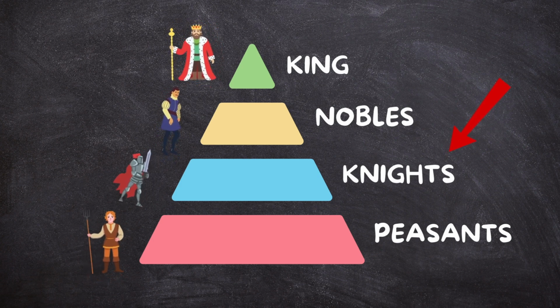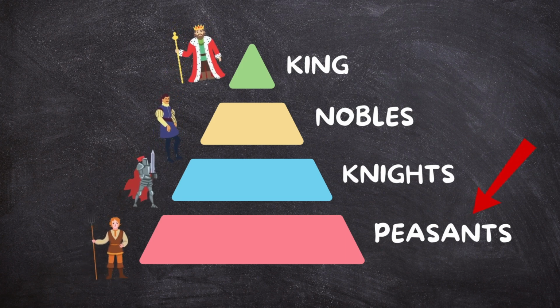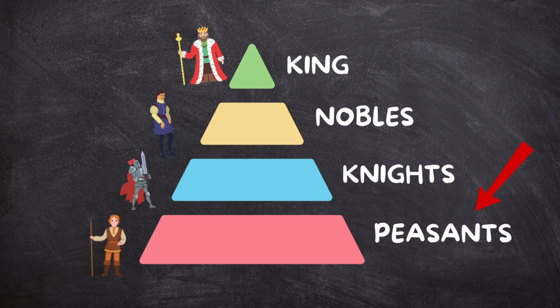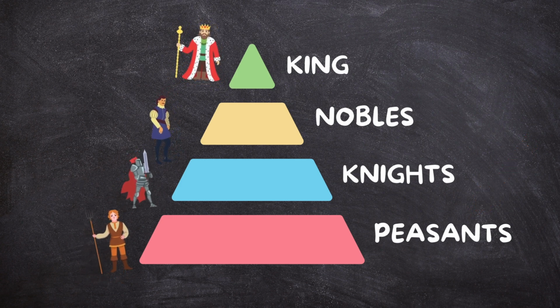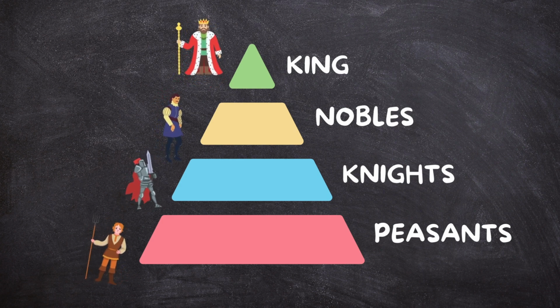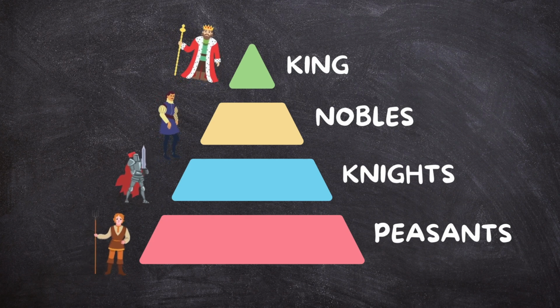Finally, at the bottom of the pyramid were the peasants or serfs. They worked the land, growing crops and raising animals. Their labor provided food and resources for everyone above them. This pyramid wasn't just about power, it was about survival. Each class had a role, and if one group failed to do their part, the entire system would collapse.